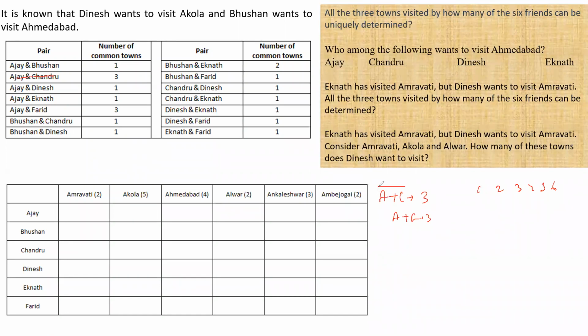Now, if it is given to me that Ajay and Chandra have three common towns, can I say these three common towns can be, let us say, 1, 2, 3? Hypothetically, let us say both of them have visited 1, 2, 3, which means both of them have not visited 4, 5, 6. Similarly, if Ajay and F have also visited three common towns and Ajay has visited 1, 2, 3, which means F has also visited 1, 2, 3, which means A, F, C have all common towns with them. Right? Is it clear now?